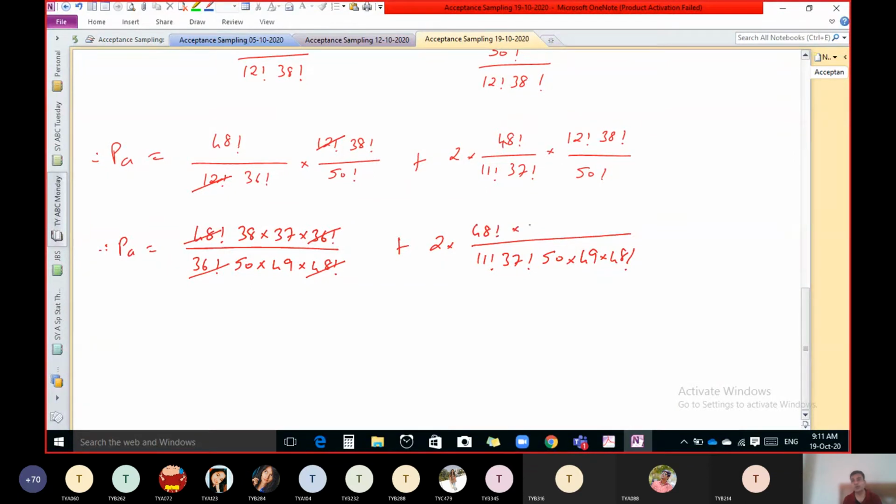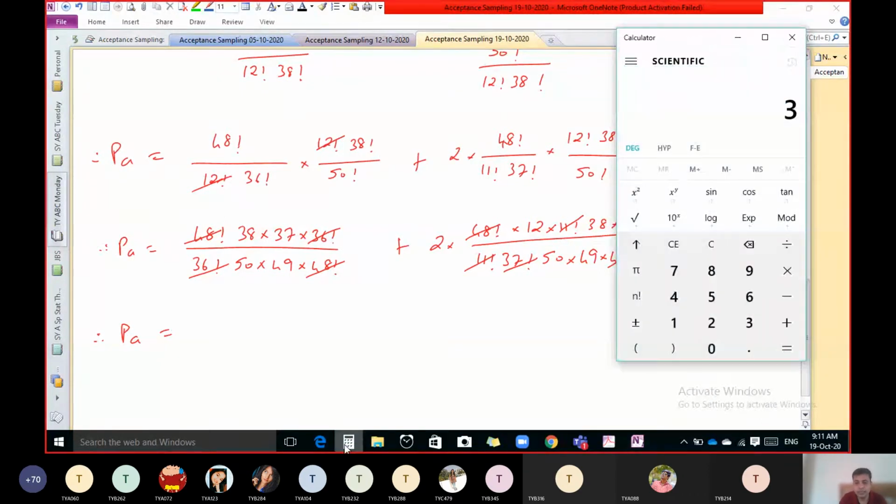Instead of 12 factorial, you can write 12 into 11 factorial. Instead of 38 factorial, you can write 38 into 37 factorial. So this 48 factorial cancels, this 11 factorial cancels, this 37 factorial cancels. So now calculate the remaining part by using a calculator.